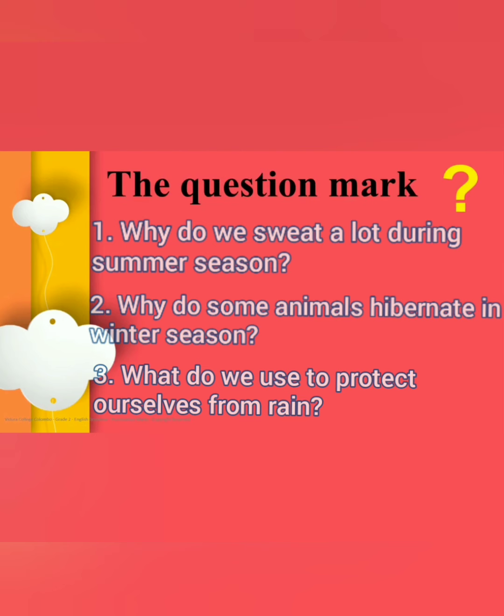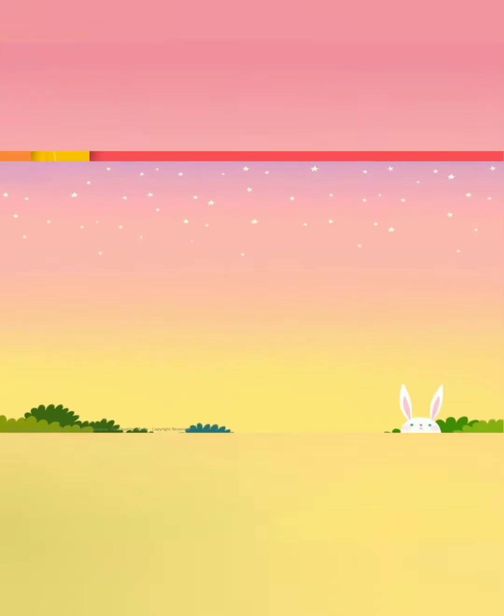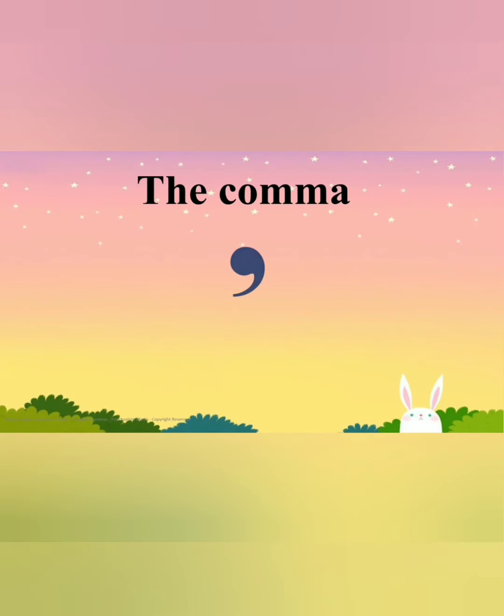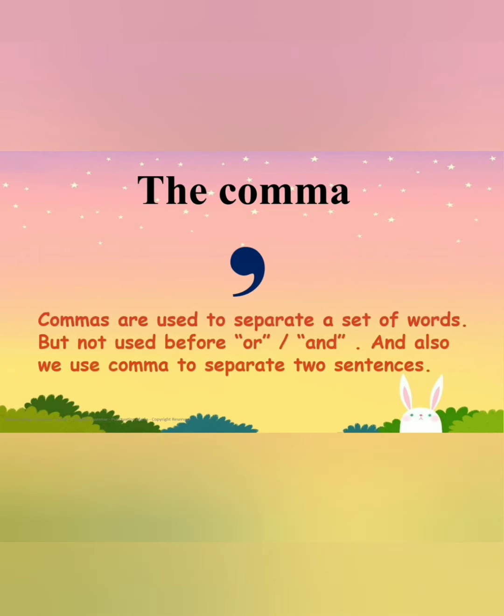And now it's time to meet one more friend. Let's see who is he. This is Mr. Comma. And commas are used to separate a set of words, but it is not used before or and. And also we use comma to separate two sentences. So now you know that comma is used when there is a pause between parts of a sentence. It tells us to take a short break or short pause.